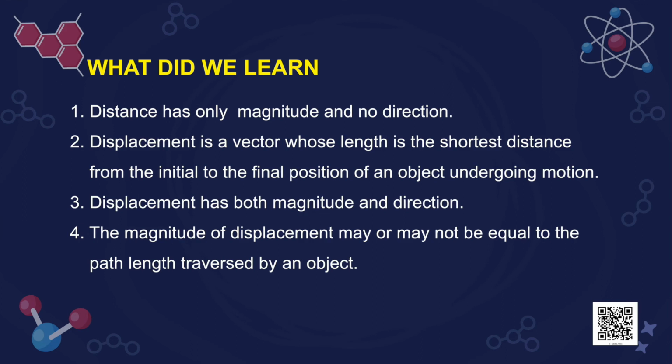One more point I would like to add is that distance is always positive, but displacement can be positive, negative, or 0 as well. In all cases, displacement can never be more than the distance travelled. Displacement has both magnitude and direction, and the magnitude of displacement may or may not be equal to the path length traversed by an object.